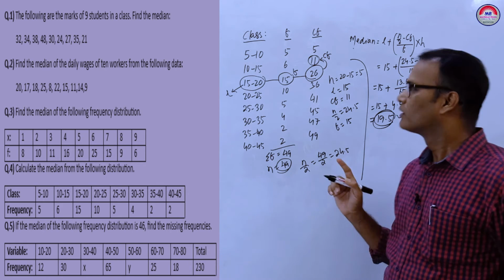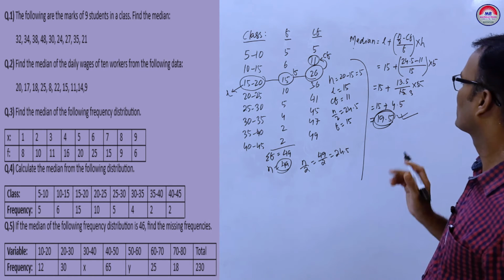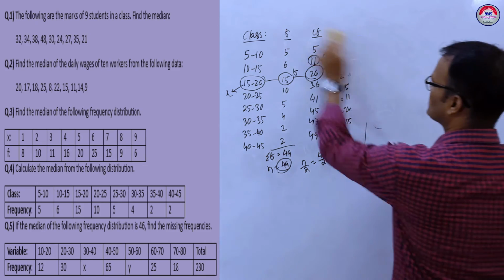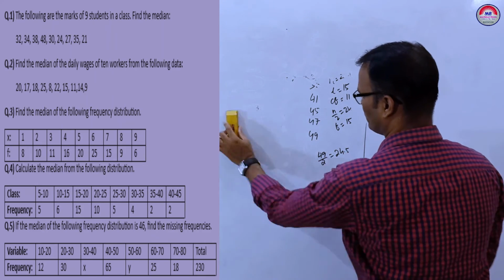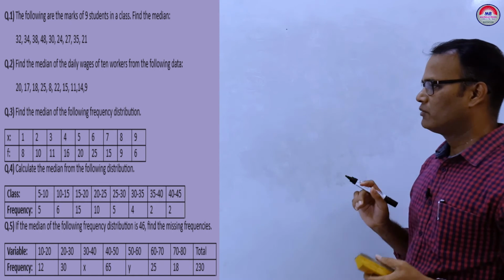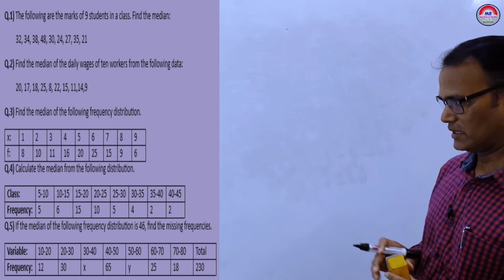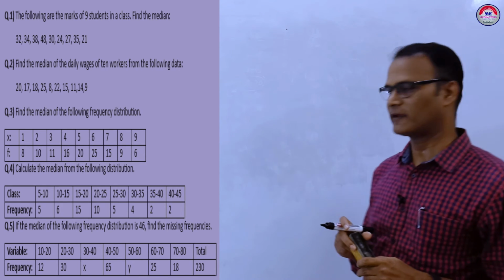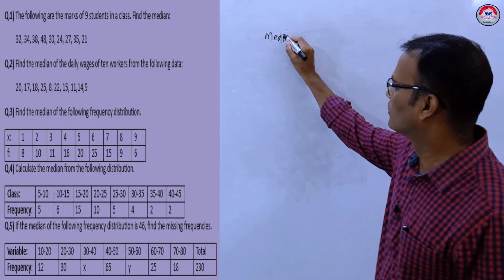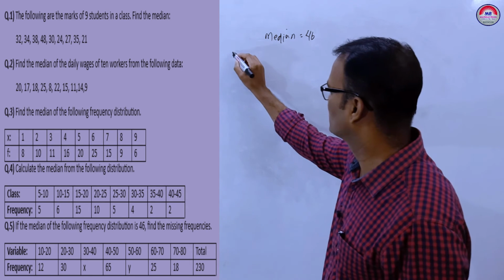Now see, write it down. Last question here. If the median is given as 46, find the missing frequencies. The missing frequencies are x and y. Okay, the median given is equal to 46, and the frequency distribution is given.